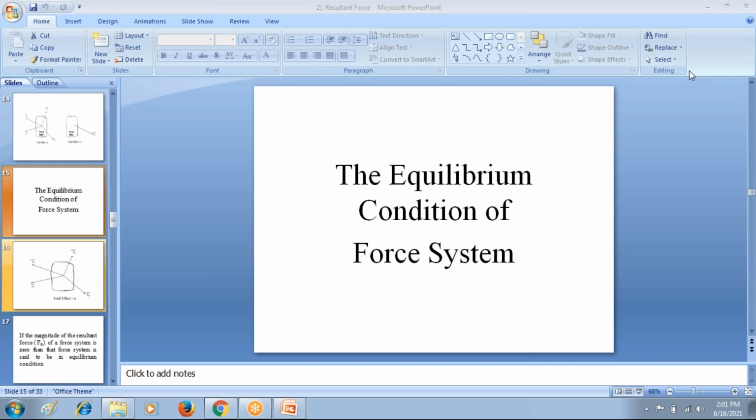Now, in this equilibrium condition, we are going to discuss when the force system acting on the rigid body is in equilibrium condition. Now, understand this carefully. We know that when the force system is acting on the rigid body, the force system can be replaced with resultant force. In the last class, I explained the resultant force of force system.